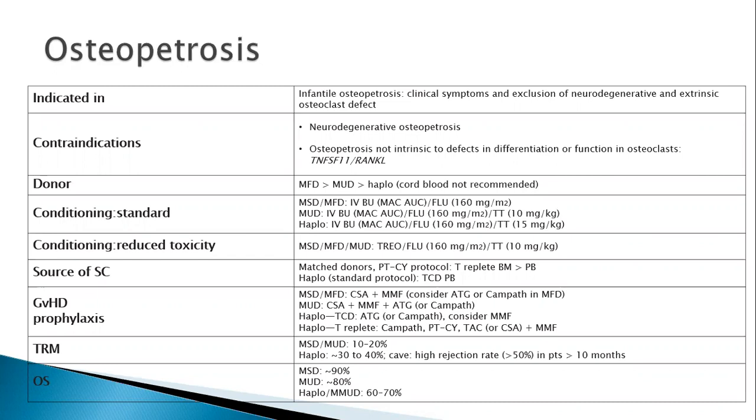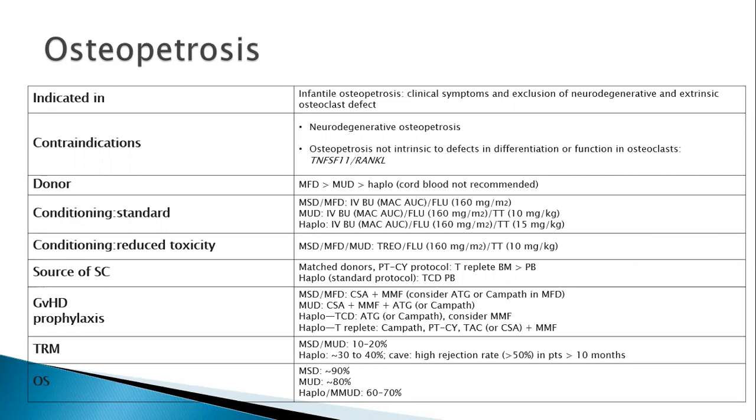Here again, the preferred donor is a matched sibling, followed by MUD, followed by haplo. However, cord blood is not used here; it is ineffective. The standard conditioning regimen for a matched sibling is BuFlu, myeloablative. But for a MUD and haplo transplant, you add thiotepa as an additional drug at different doses. Now, if you want to reduce the conditioning regimen toxicity, you can substitute treosulfan instead of busulfan.